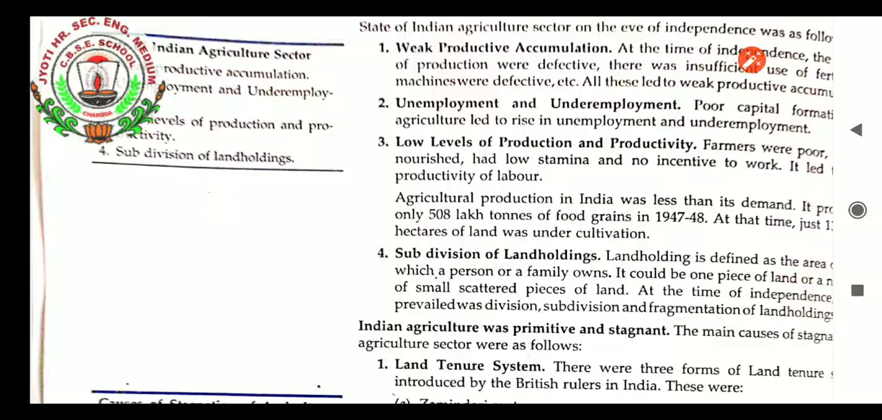Agricultural production in India was less than its demand. It produced only 508 lakh tons of food grains in 1947 to 1948. At that time, just 1 hectare of land was under cultivation.